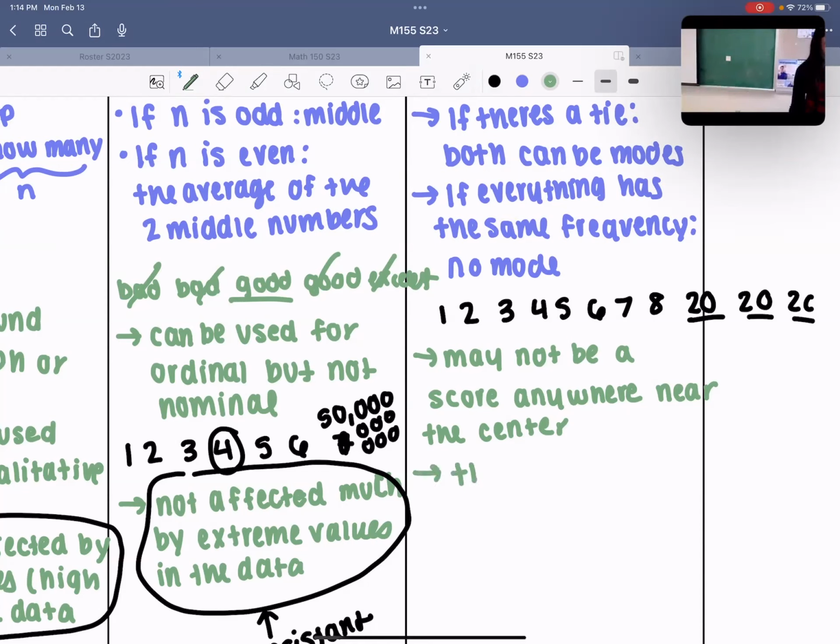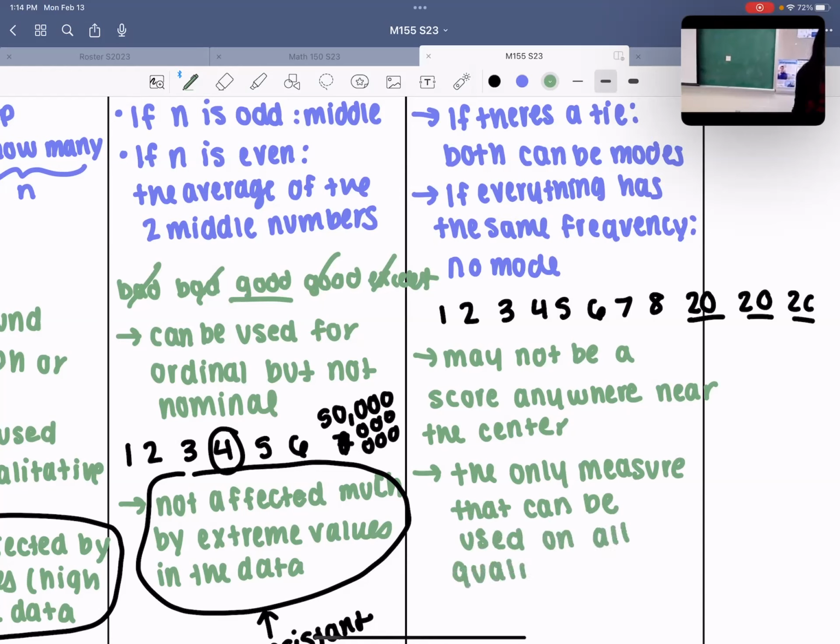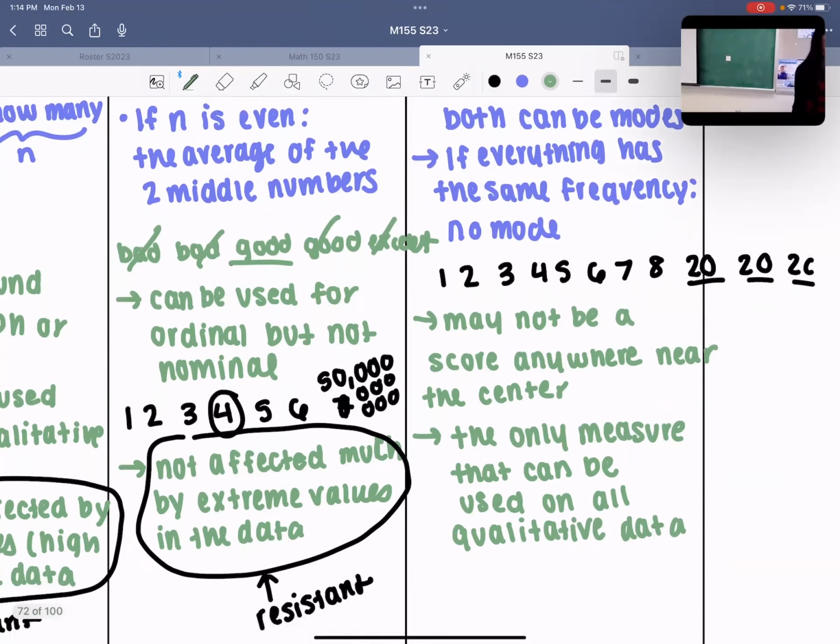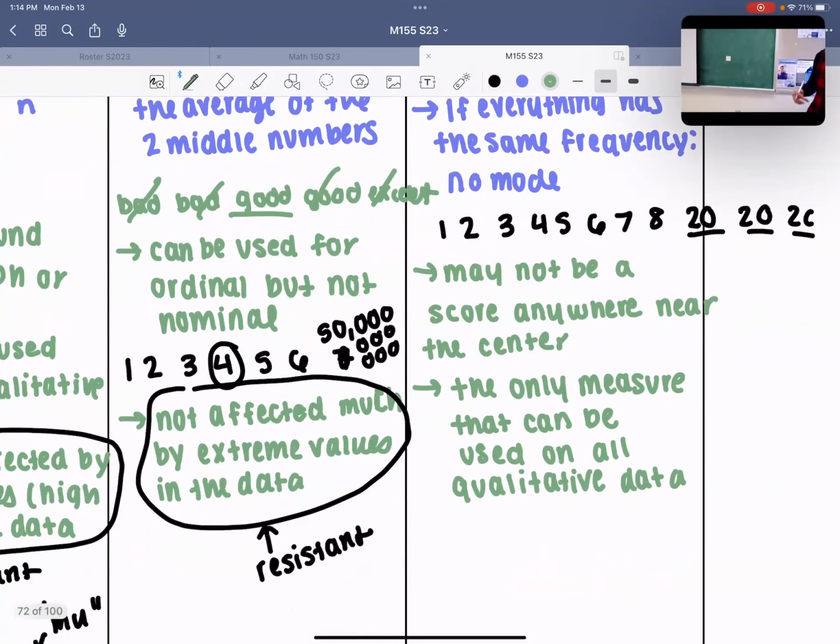The mode is the only measure that can be used on all qualitative data. So anything with words, you can find the mode.